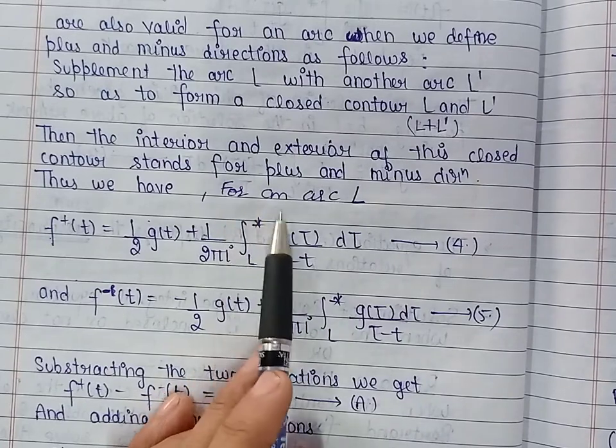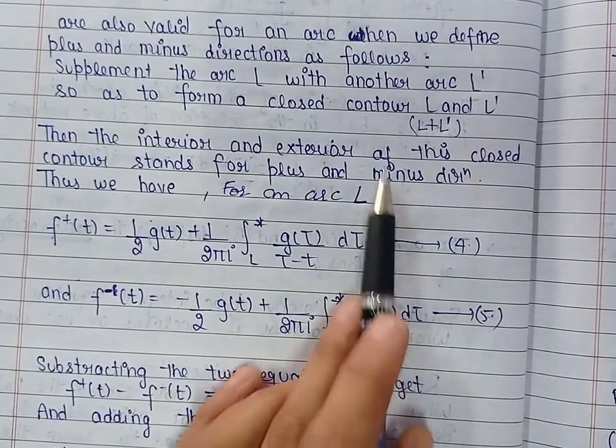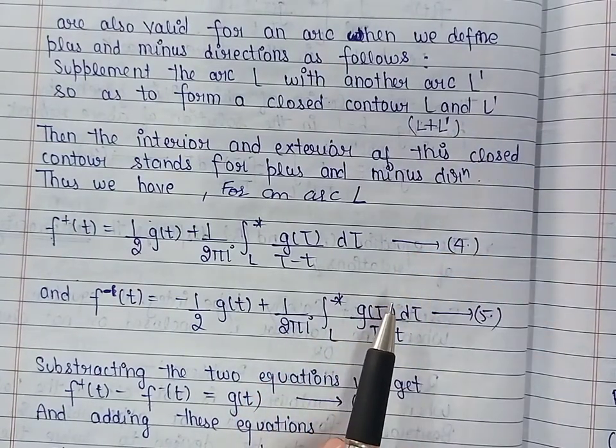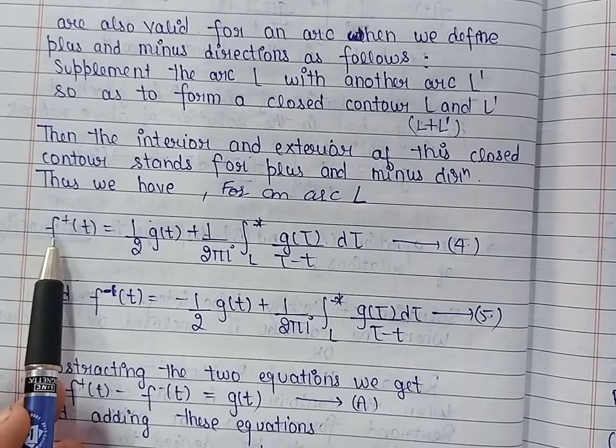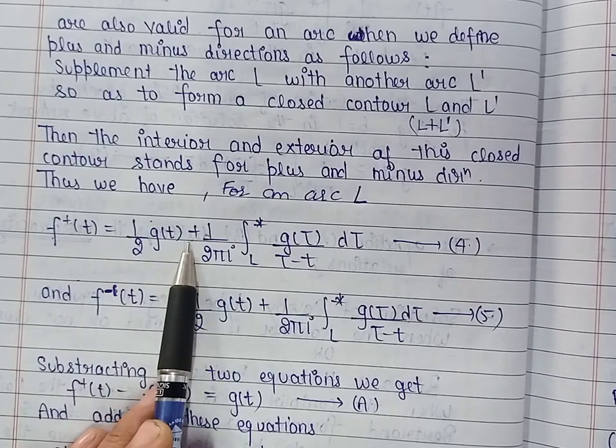So for this closed contour L plus L dash, we can define the interior and exterior.